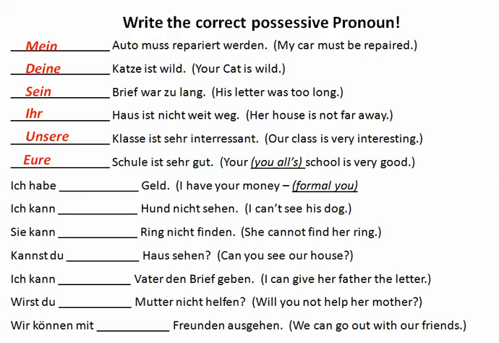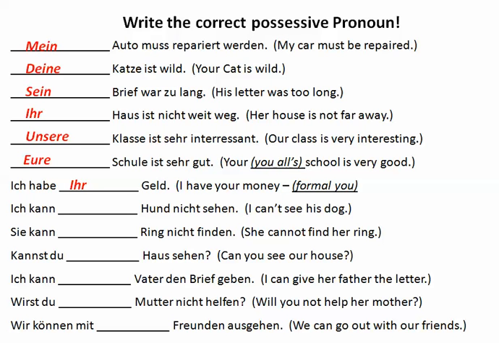So now we're switching to the accusative case, or direct objects. I have your money. Money is a neuter noun, das Geld. So we want to use the formal you, so we'll say ich habe Ihr Geld. If we were using the informal you, we'd say ich habe dein Geld.